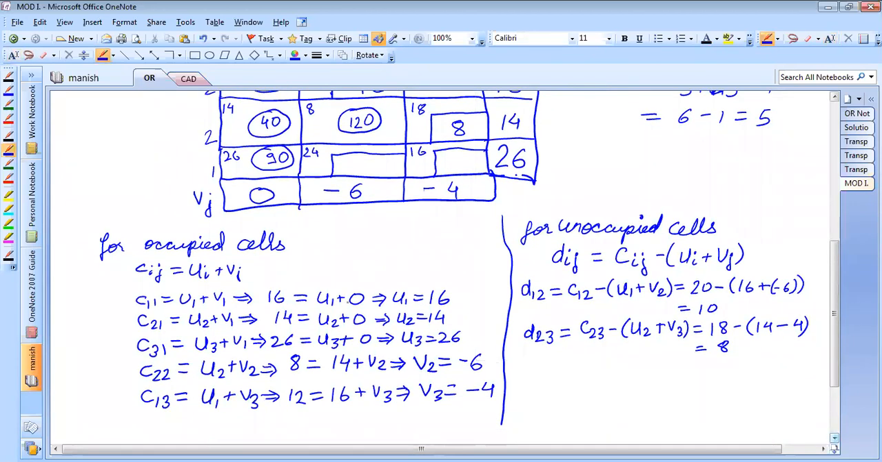Is it correct, students? Yes, sir. Okay, so let us go for the third. D32 is equal to C32 minus of U3 plus V2, that is equal to 24 minus of U3 is 26 minus 6, equal to 4. Correct?